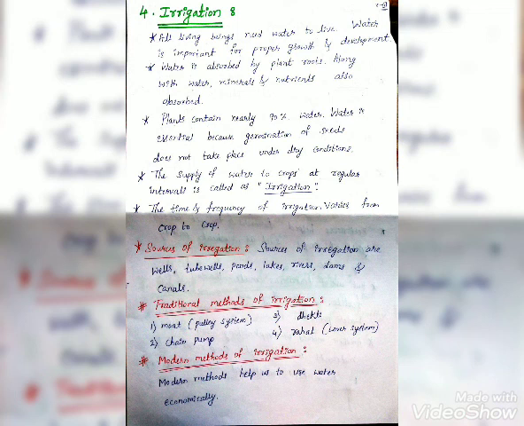Traditional methods of irrigation, that is, first one is moat or pulling system, second one is chain pump, third one is dhekli, fourth is rahat or lever system. Modern methods of irrigation are as follows. Modern methods help us to use water economically.